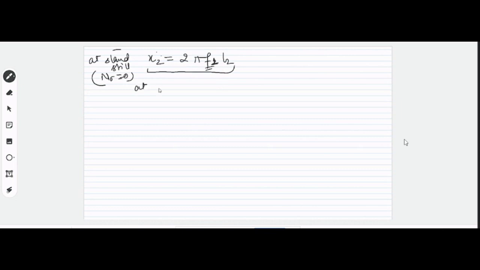Now if we talk about any slip S, suppose your motor is rotating at some speed, now NR is not 0, and at that time let the slip be S. So what will be the value of reactance? Obviously the reactance value will be equal to 2 pi S times F2 into L2. This will be the new value of reactance. Yes or no? Yes sir.